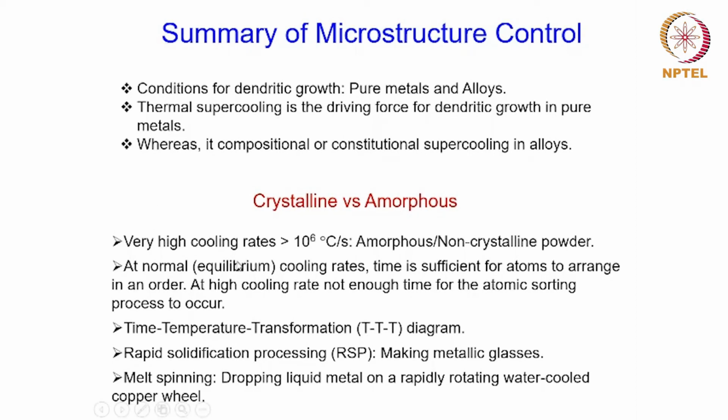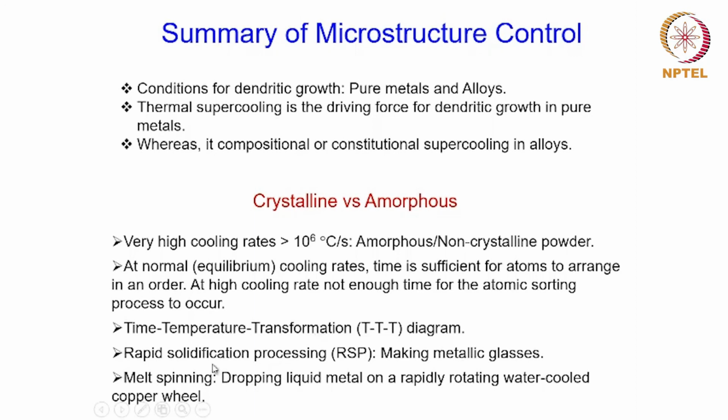A very high cooling rate in the range of 10 to the power 6 degrees Celsius per second or higher would promote the formation of an amorphous or non-crystalline structure. On the other hand, if the cooling rates are low, like what you have in equilibrium conditions, then it will lead to a crystalline structure.